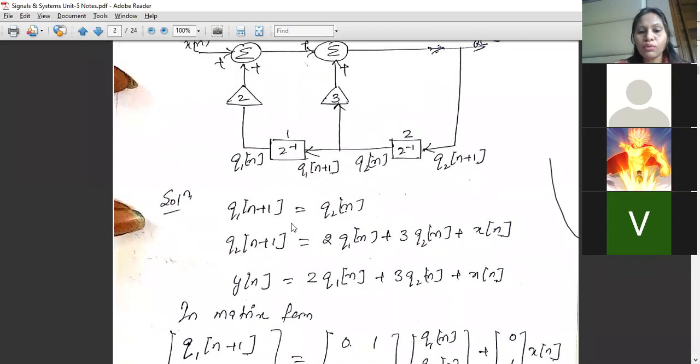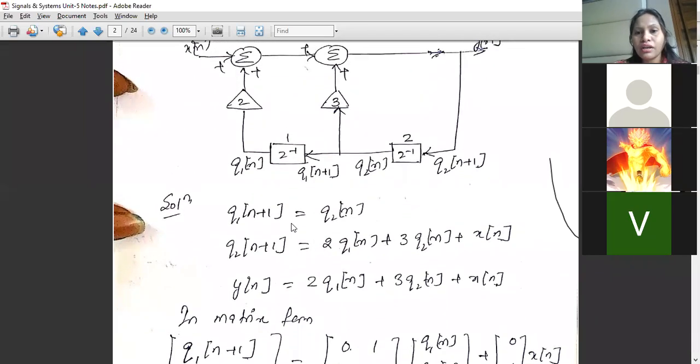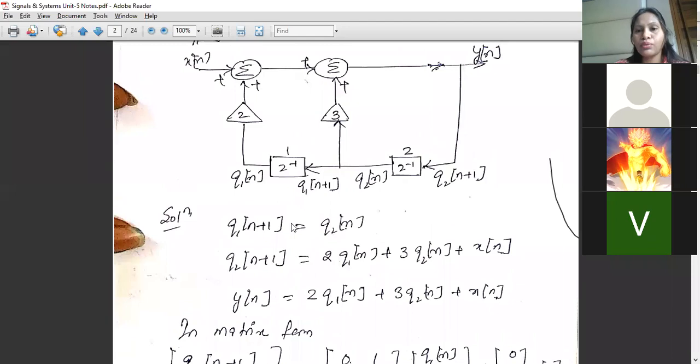Now we can even write Yn. Yn is again the input which is coming from this side, and the output of this summation will be our Yn. So it will be 2Q1n plus 3Q2n plus Xn. Now actually we can see that Q2n plus 1 and Yn are exactly the same. There's no issue. That can vary, or even be the same, depending on how this particular system has been defined.